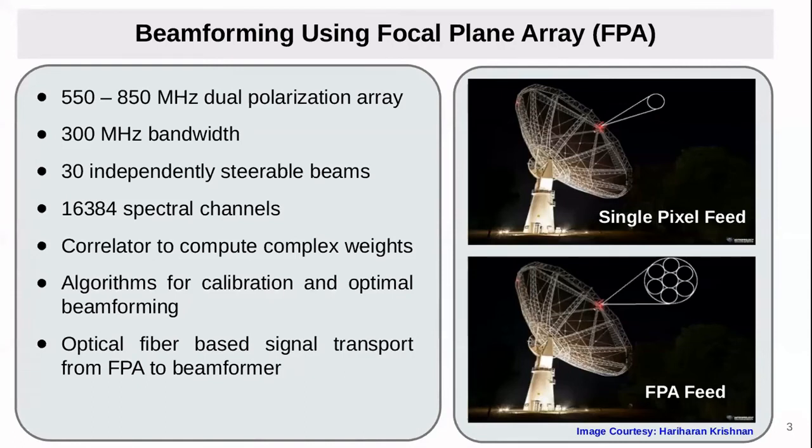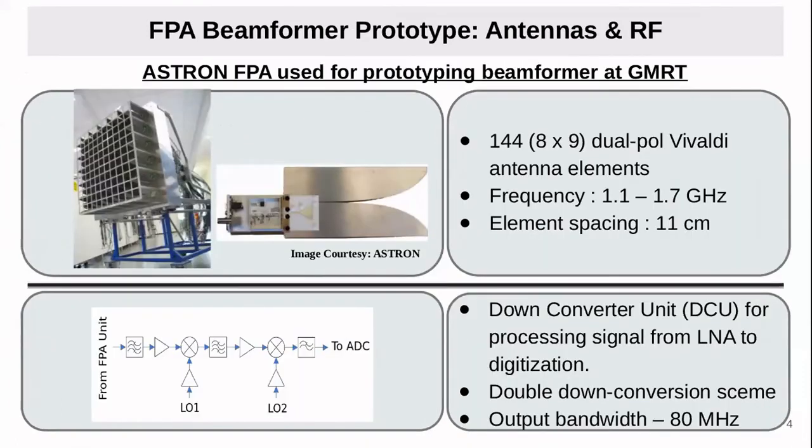The final aim of our project is to target the 550 to 850 megahertz band, and design a 300 megahertz correlator and beamformer along with 30 independent steerable beams with 16K spectral channels. We have started with the L-band Astron FPA, an L-band feed which we purchased from Astron, used for the prototype beamformer at GMRT.